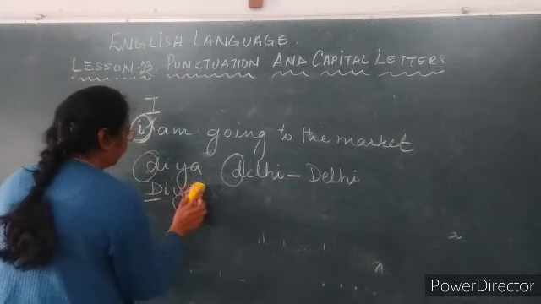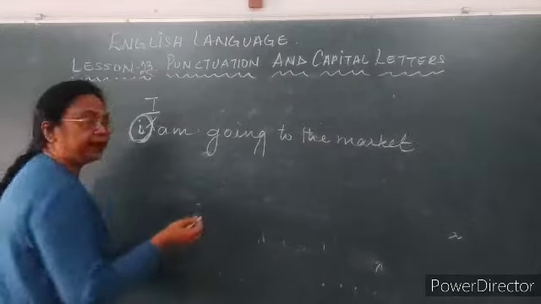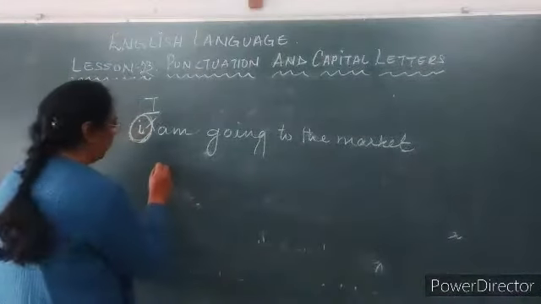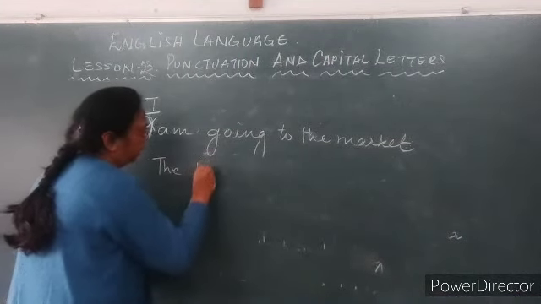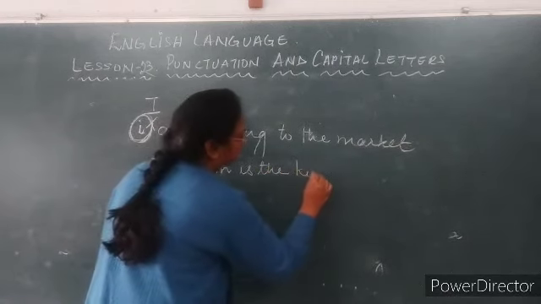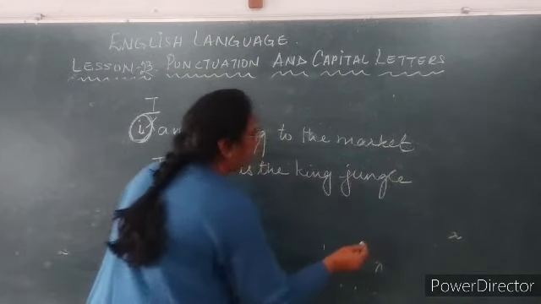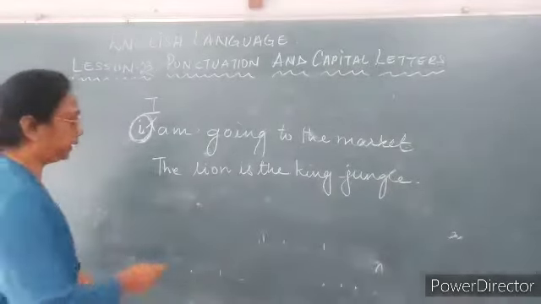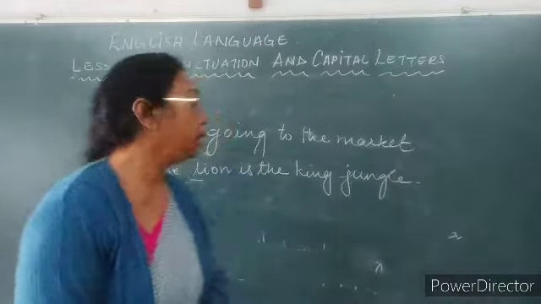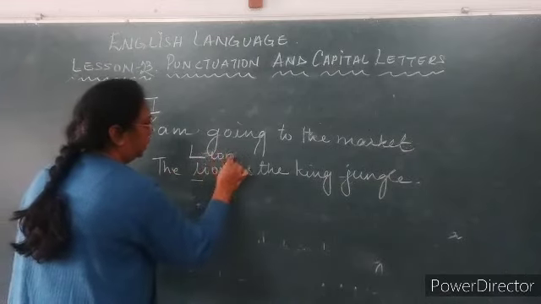Now if I say the lion, if I say the lion is the king of jungle. Now what is wrong over here? Yes, lion is a proper noun, which is the name of an animal. Hence, it should be used over here with the capital letter, Lion.